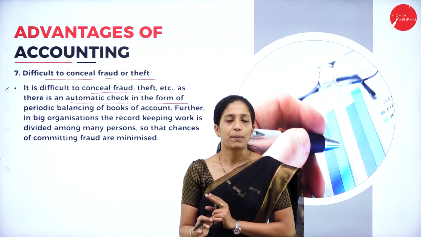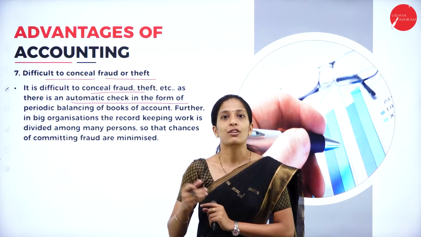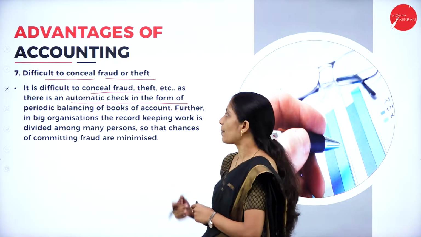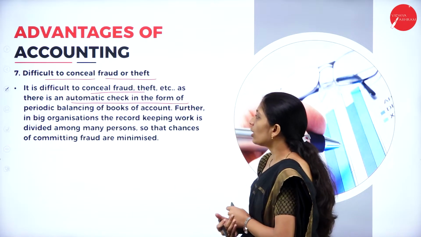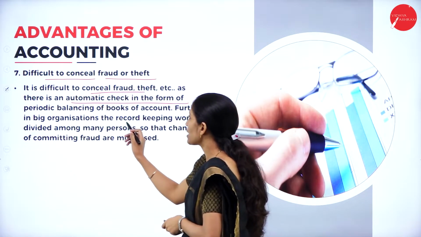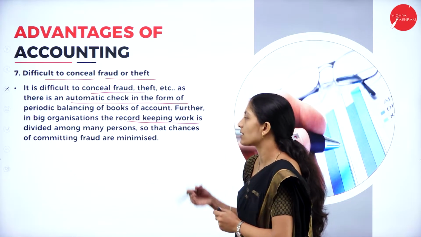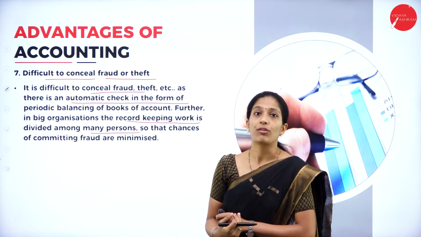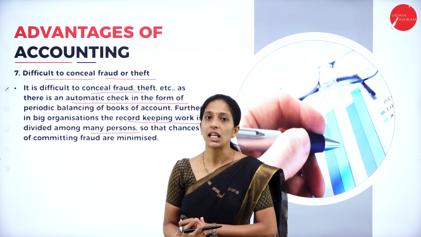So once we prepare books of account, it goes for auditing also. Thereby there is less chance for these types of activity. Further, in a big organization where the record keeping work is divided among many persons, the chance of committing fraud as well as mistakes is very less.